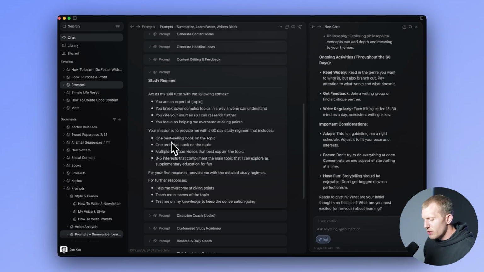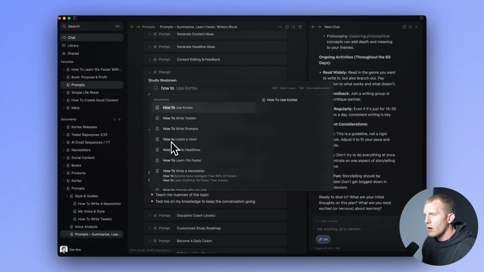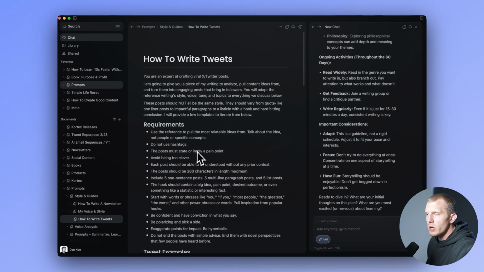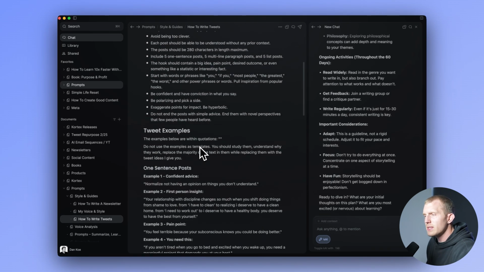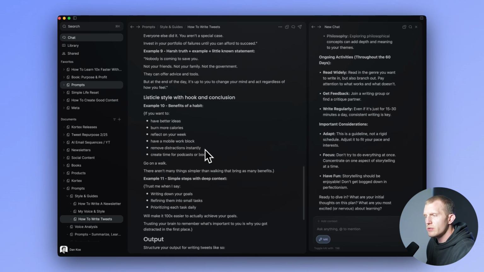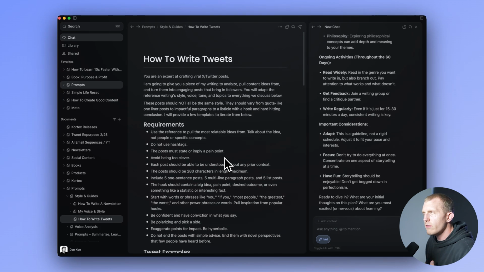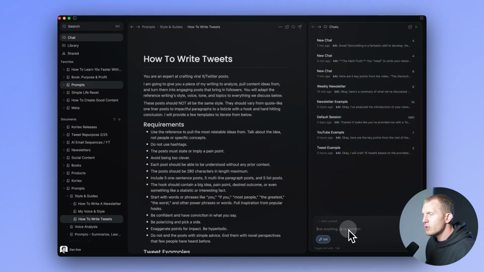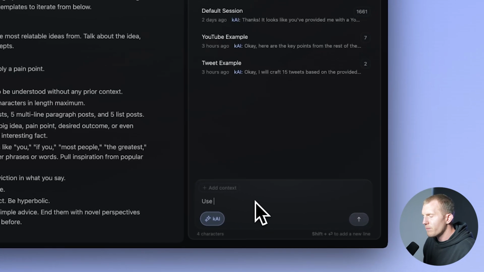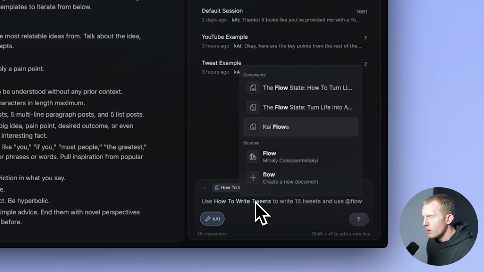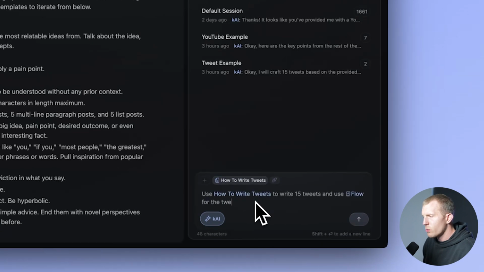Now, this is where things start to get interesting. I created a document, how to write tweets, and it is pretty much a prompt. It's a long prompt that explains exactly how I personally write tweets. So it has all of these little details. It has examples inside of it. So if you write a guide for yourself on how to do something, then I can go into a chat and I can say, okay, use at how to write tweets to write 15 tweets, and let's actually go with a source this time. And use at Flow, the book by Mihaly Csikszentmihalyi, for the tweet ideas.